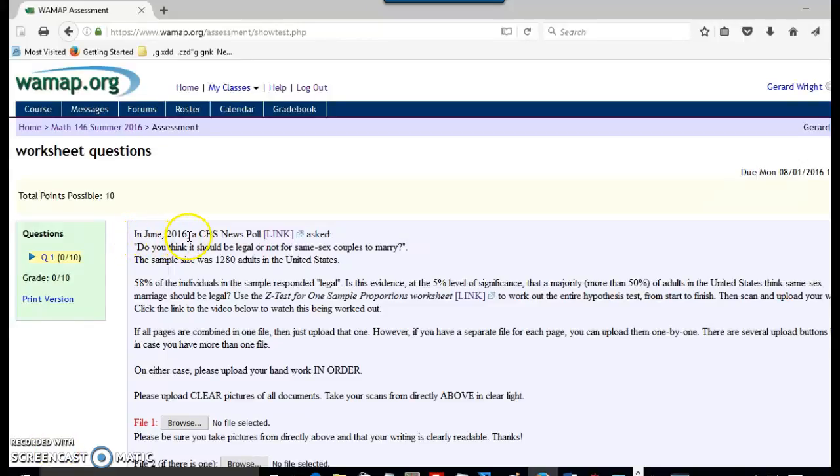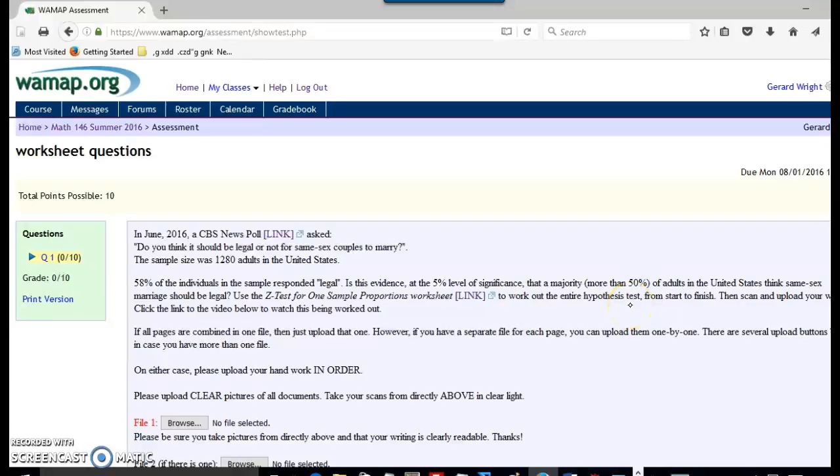In June 2016, a CBS News poll asked, "Do you think it should be legal or not for same-sex couples to marry?" The sample size was 1,280 adults in the United States. 58% of the individuals in the sample responded legal. Is this evidence at the 5% level of significance that a majority, more than 50% of adults in the United States think same-sex marriage should be legal? Use the Z-test for one sample proportions worksheet to work out the entire hypothesis test.